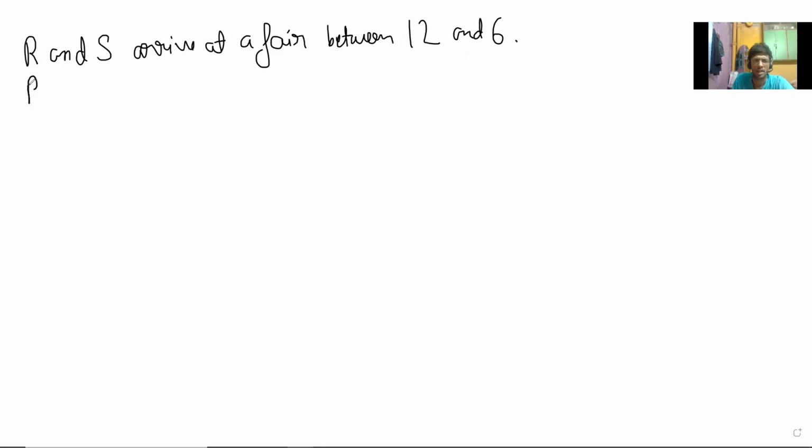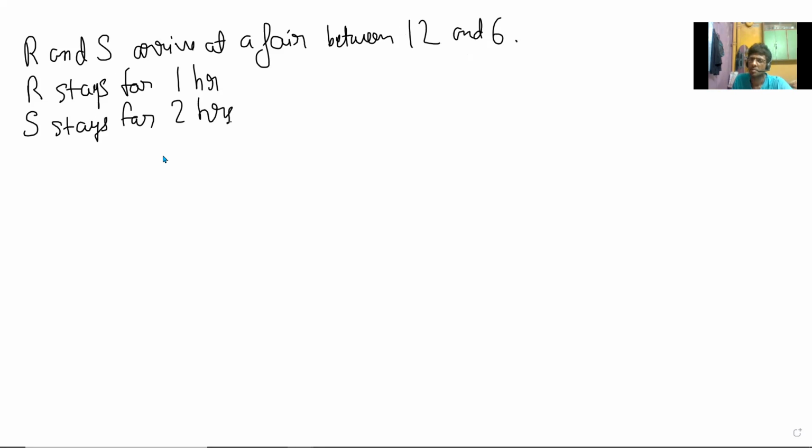Now here is the condition. R stays for 1 hour. So he arrives, he stays for 1 hour, and he's gone. He vanishes. And then S stays for 2 hours. Same thing. And their arrival times are random. They don't tell each other.